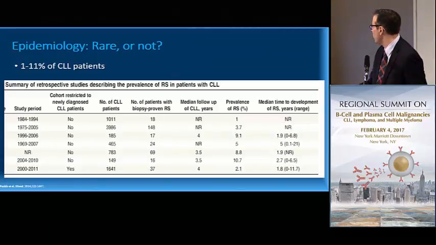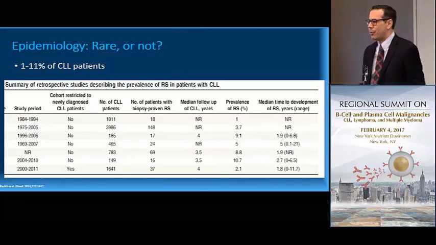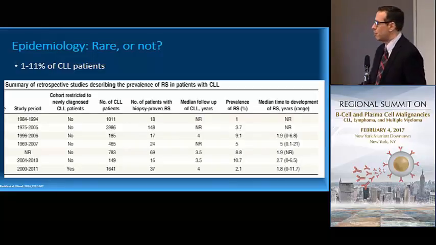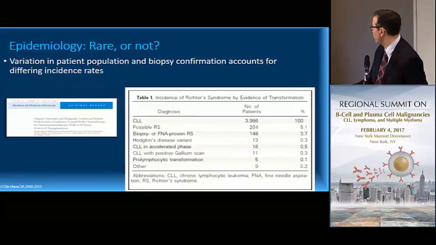So we'll talk a little bit about epidemiology. And there is some variation in terms of how common Richter syndrome or Richter's transformation is, but if you look across case series, it's somewhere between 1 in 10% or 1 in 11%. And that probably has a lot to do with the patients that are selected in terms of looking at epidemiology. Whether or not they're newly diagnosed, whether or not they've seen prior therapies before, really influences the biology of the disease and the incidence of the transformation.